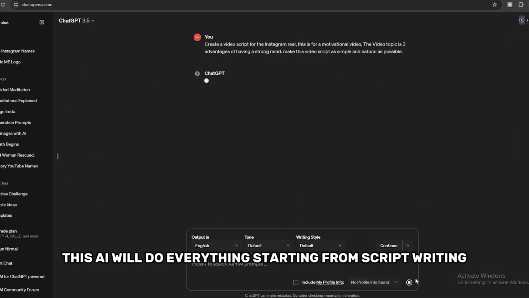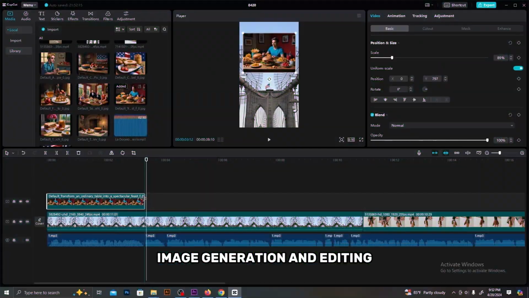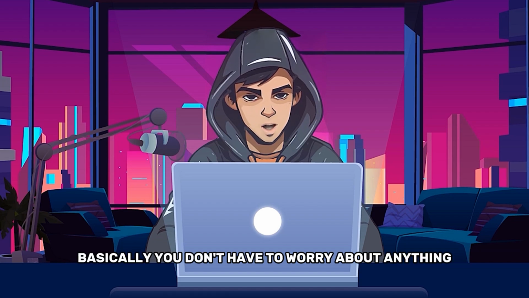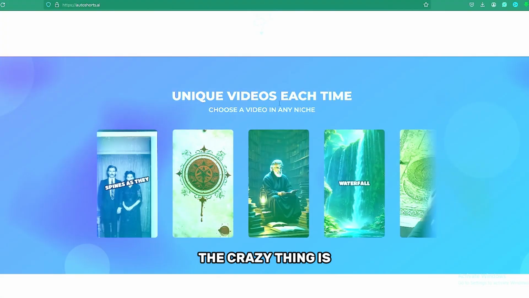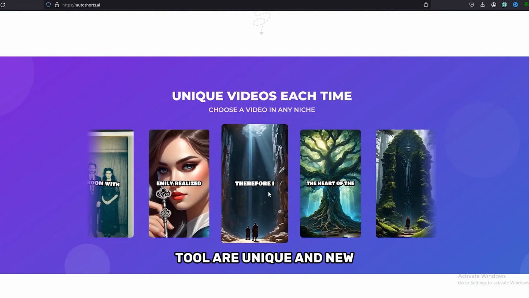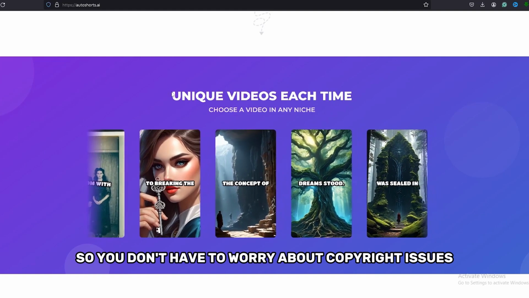This AI will do everything starting from script writing, image generation, and editing. And they will upload your videos to your channel with titles and descriptions. Basically, you don't have to worry about anything. The crazy thing is that all videos that are generated by this AI tool are unique and new, so you don't have to worry about copyright issues.